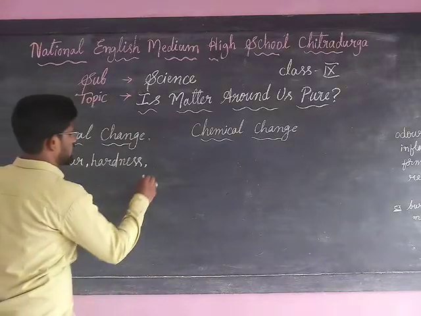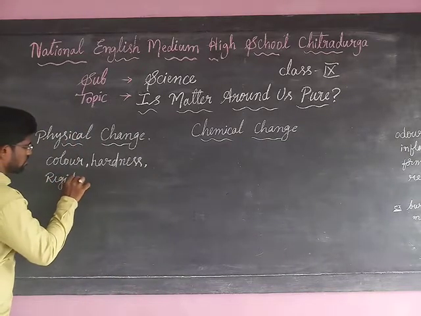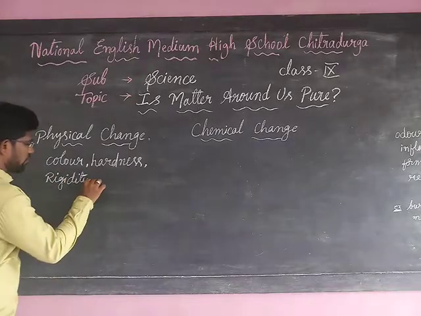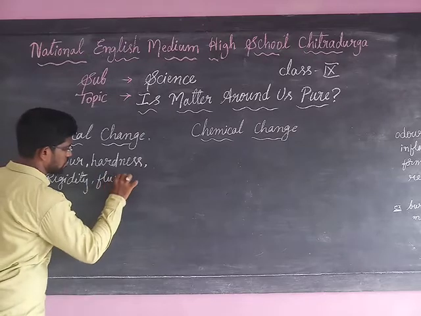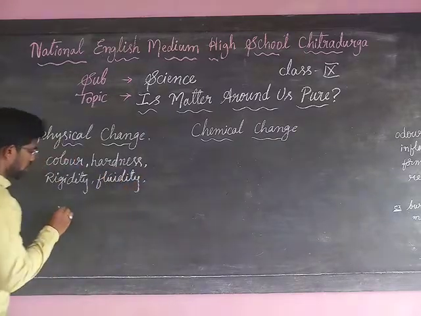Then rigidity. Then one more thing is fluidity. Then boiling point.